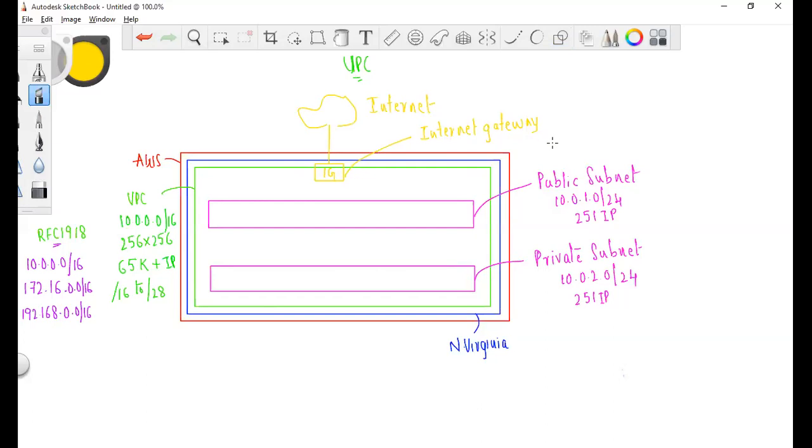So why an internet gateway? To get the internet access for your VPC. Just having an internet gateway for your VPC doesn't mean that you have internet access for all the instances or the subnets. No, you have to route it with the help of route tables.